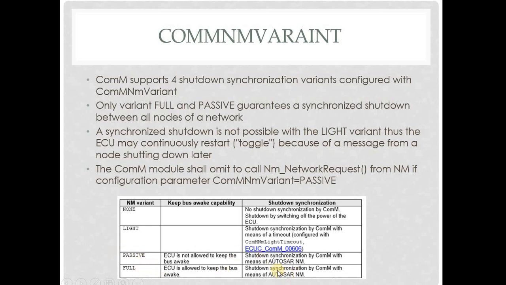And if it is full also, shutdown synchronization is by COMM by means of AutoSAR NM only. So both COMM and AutoSAR NM will synchronize to shutdown. The main difference between passive and full is this: if an ECU is passive wake up, usually the developer will put the COMM NM variant as passive. And only if the NM variant is full, which is actually the default, if the developer doesn't put any variant, the default will be full only. In this case, the ECU is allowed to keep the bus active, which means active wake up is also possible.